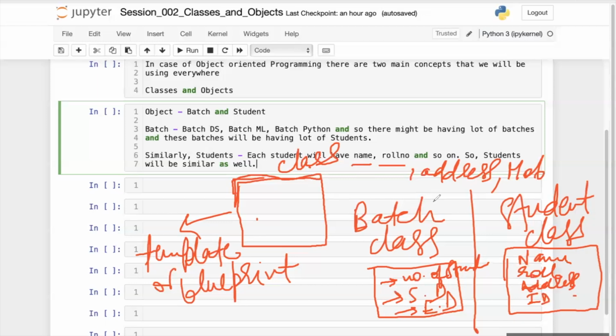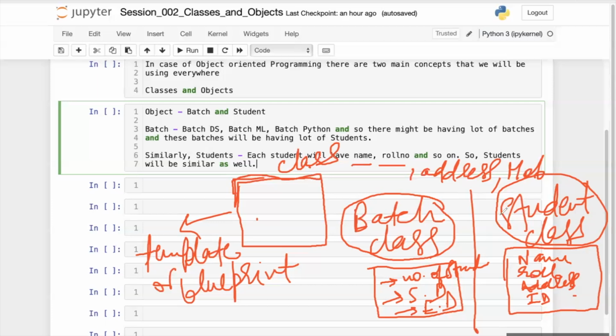There are a lot of things which are common for every student. So I have created two things here: one class called batch class and another class called student class. Whatever is common in every batch, those properties or similarities, I am putting inside this batch class.